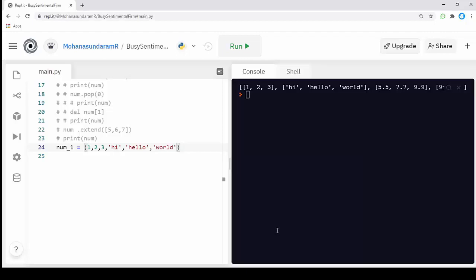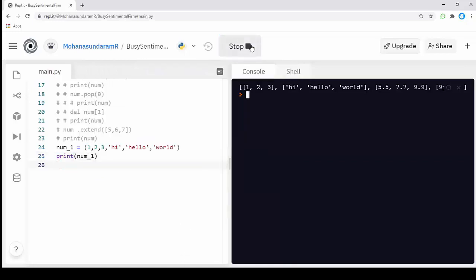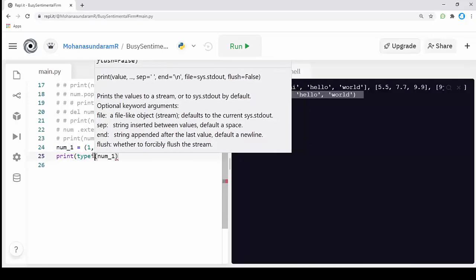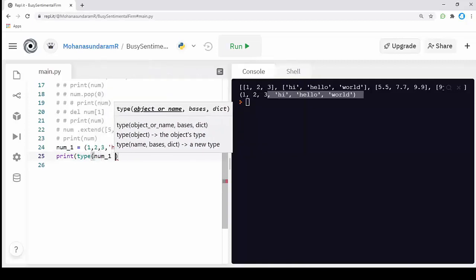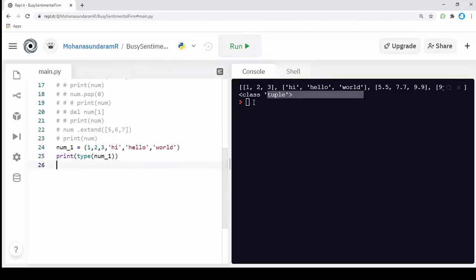I'm going to print num1. We can see this is a valid tuple. Now I'm going to print the type of this. You see, it is of type tuple. It's a class of tuple, and this is a valid Python method for creating a tuple.